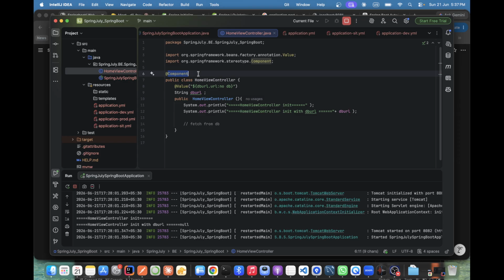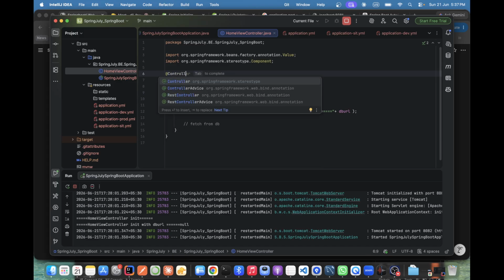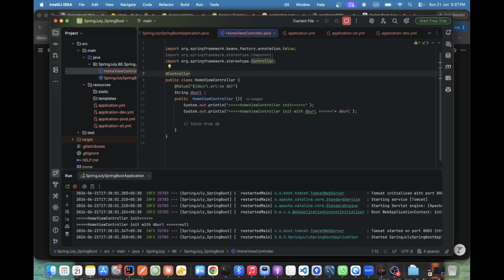Now since we are going to start our MVC journey, we'll make it a controller. This all annotation I'll explain you in next class. Whatever this annotation and all, don't be worried. But for now, you just focus how the flow is there, and this flow also you never use in your life.